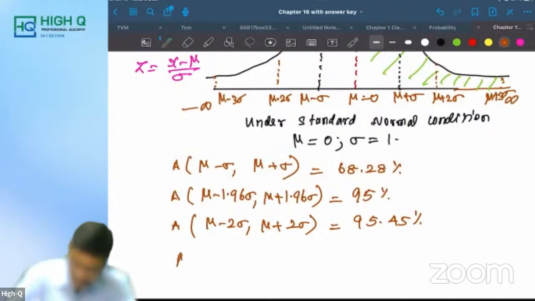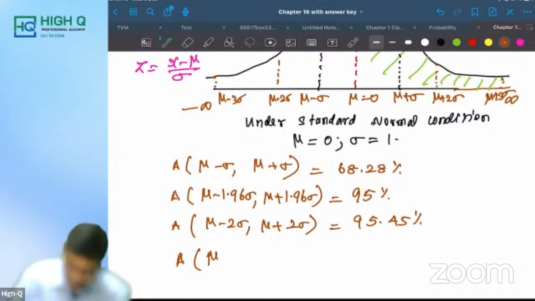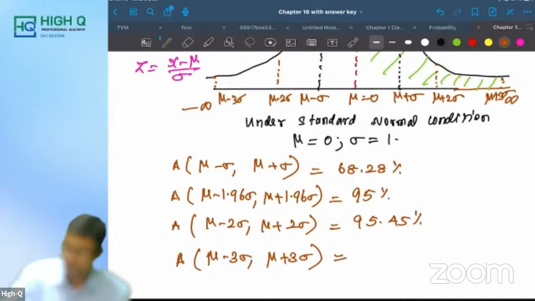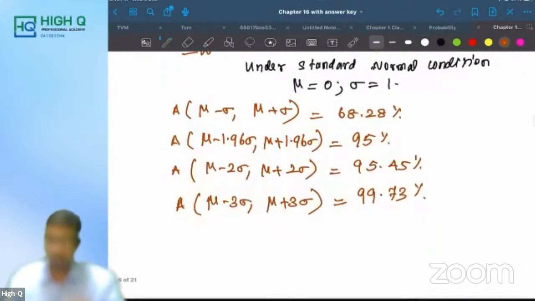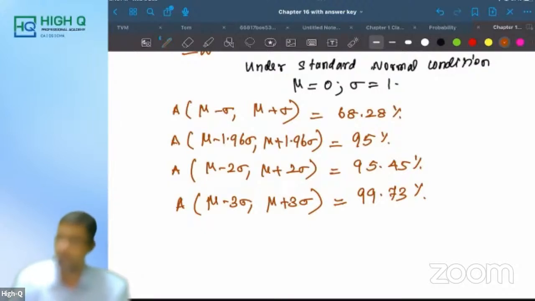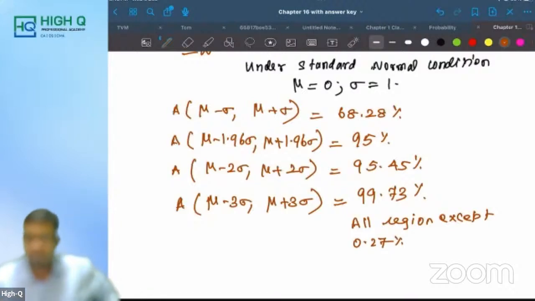Then finally, the most important question, because so far this question has been asked 4 to 5 times: the area under the curve from mu minus 3 sigma to mu plus 3 sigma is equal to what? 99.73%. Otherwise, how will they give options? All the area except, all region except 0.27%. This way also the options can be given. So get ready for that.